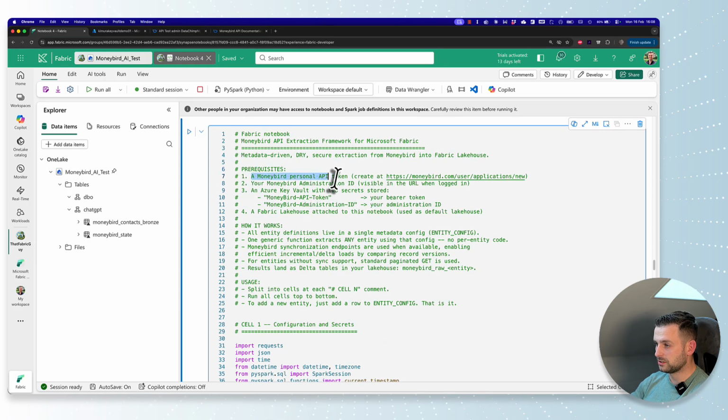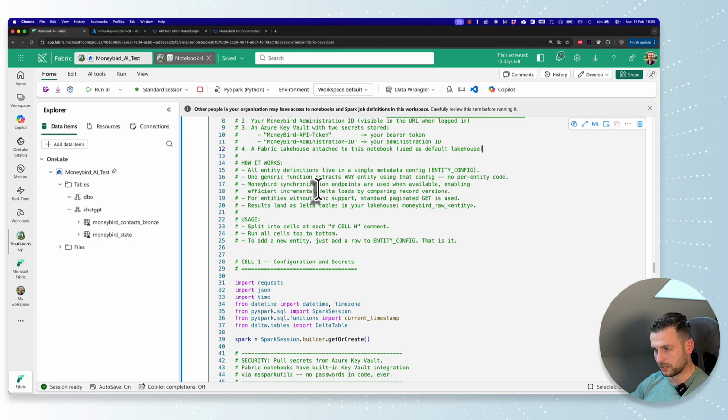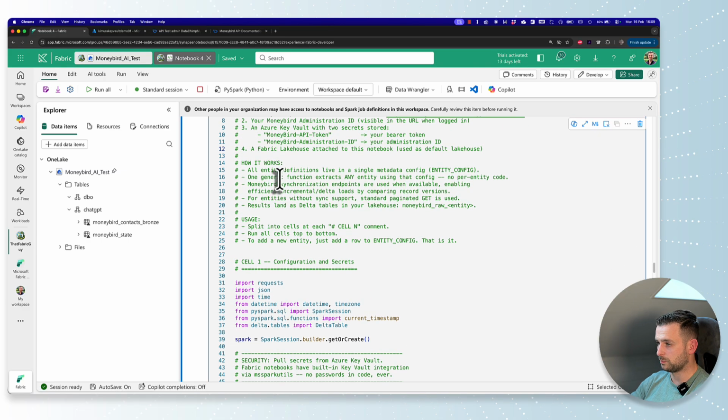So prerequisites: a Moneybird personal API token, we have done that. Moneybird administration ID, we have created an admin ID. We should give it the admin ID, I think, from this prerequisite list, whereas ChatGPT was trying to figure out what admin IDs we actually have access to. So that would have been a little bit better. So that's a plus one for ChatGPT right now. And then if Fabric Lakehouse attached uses default Lakehouse, we have that. So that's really cool. So this prereq list is actually complete. That's nice. How it works?